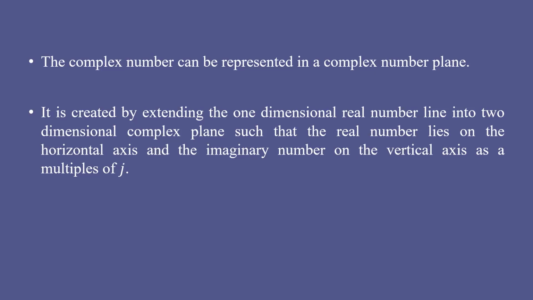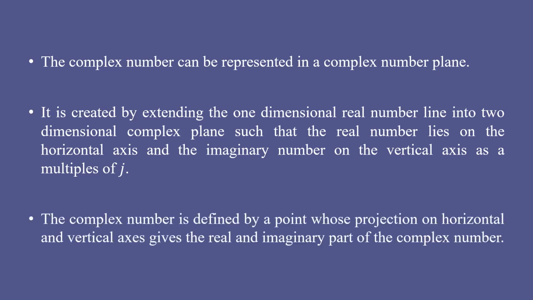In a Cartesian coordinate system, you consider one x-axis and one y-axis, perpendicular to one another. In the complex plane, we consider one horizontal real axis. The X-axis is replaced by a real axis that represents the real values. The vertical axis is the imaginary axis.